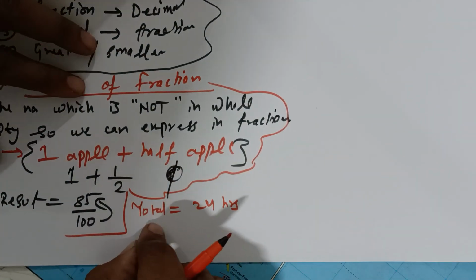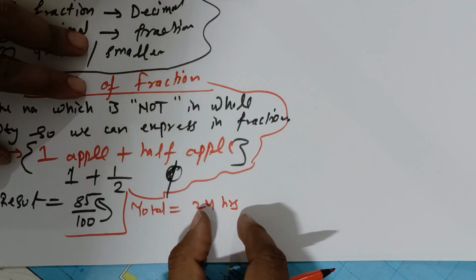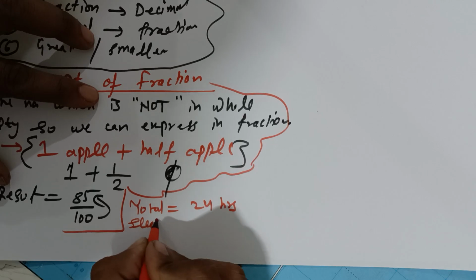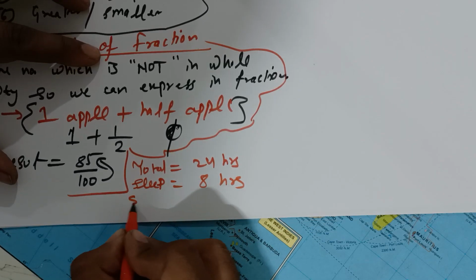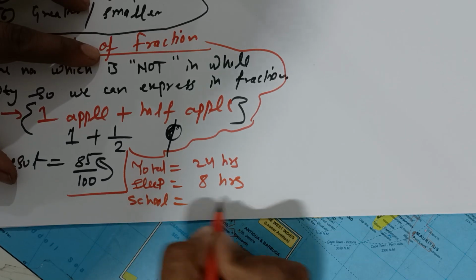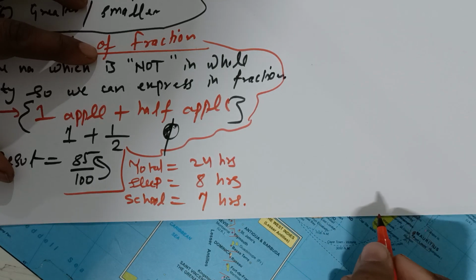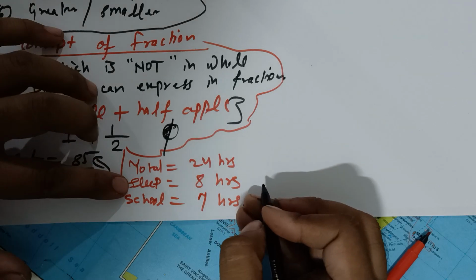So what I was telling you is that if you have a total of 24 hours in a day and you are sleeping 8 hours, and in school you are spending, for example, 7 hours, how would you express this in fraction form?